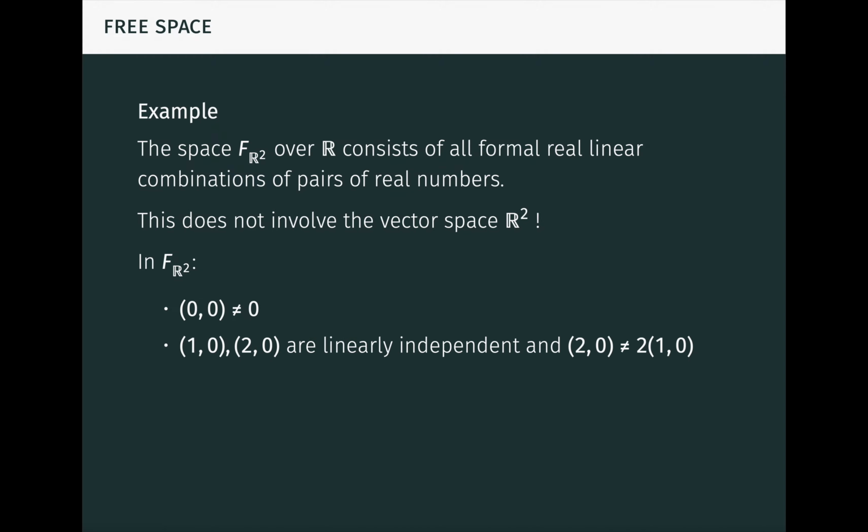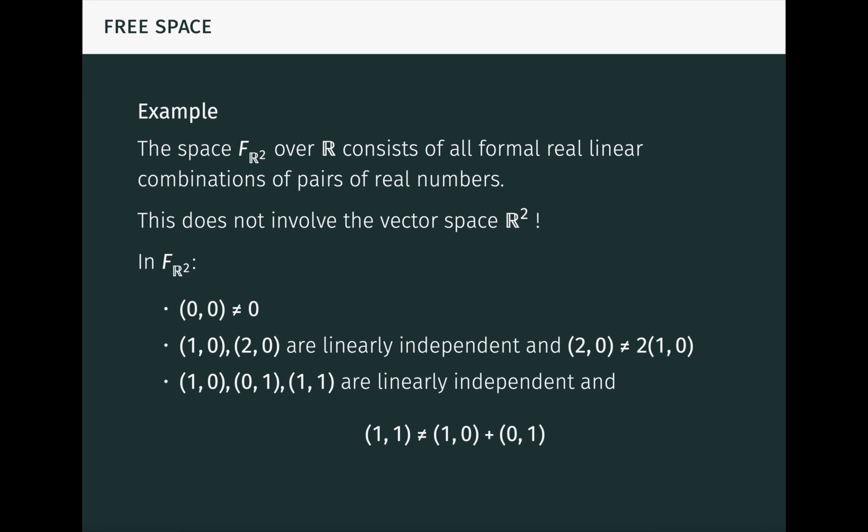The pairs (1, 0) and (2, 0) are linearly independent, so in particular the pair (2, 0) is not 2 times the pair (1, 0). Similarly, the pairs (1, 0), (0, 1), and (1, 1) are linearly independent, so in particular the pair (1, 1) is not the sum of the pairs (1, 0) and (0, 1). Remember, the pairs in the set R2 form a basis of the free space, so non-trivial linear combinations of them can't be simplified. This is probably the biggest confusion about the free space, so make sure you really understand this before continuing.